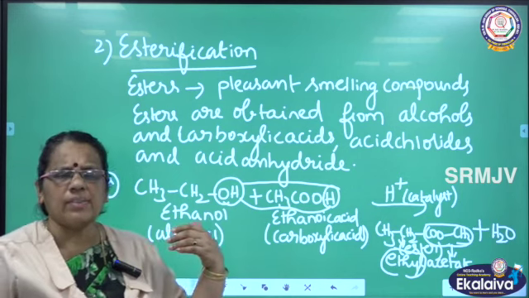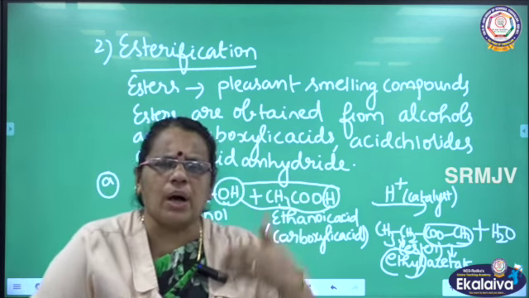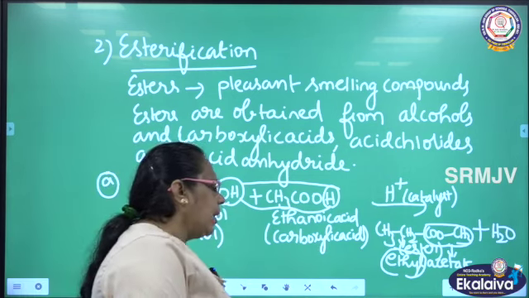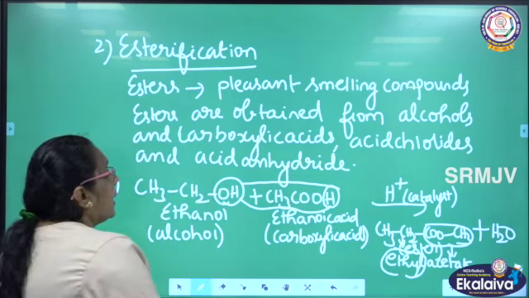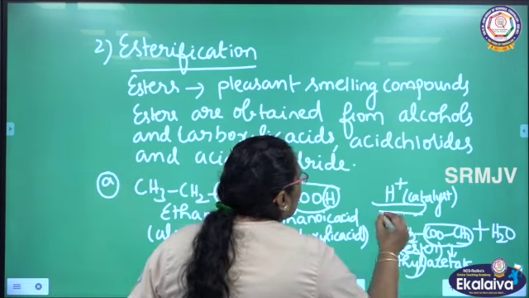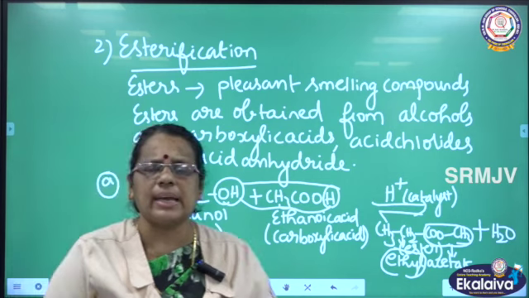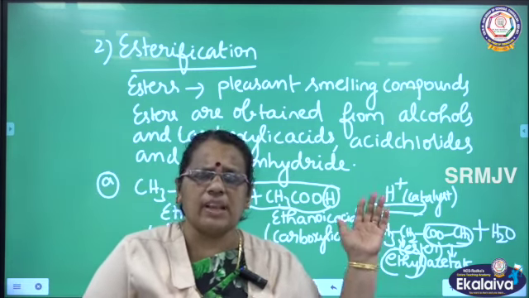What is removed here? OH from alcohol and hydrogen from acid is removed as water. I am getting esters here. It is a reversible reaction. Both forward and backward reactions are taking place simultaneously.